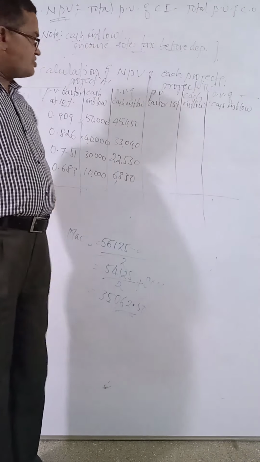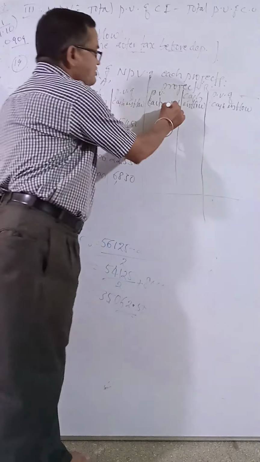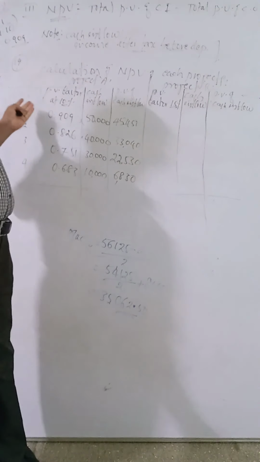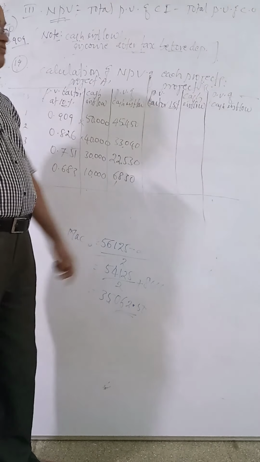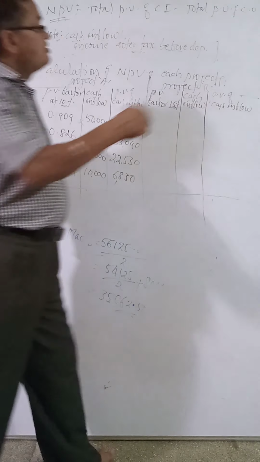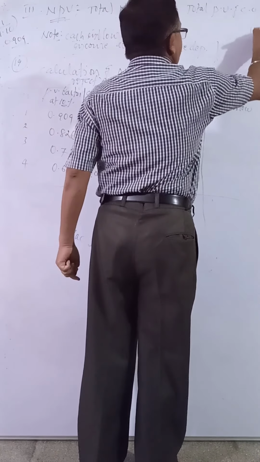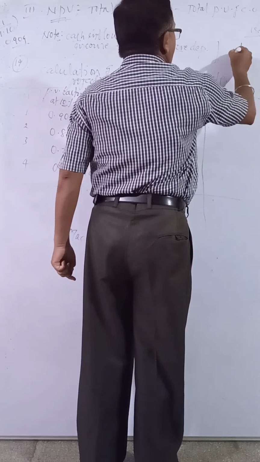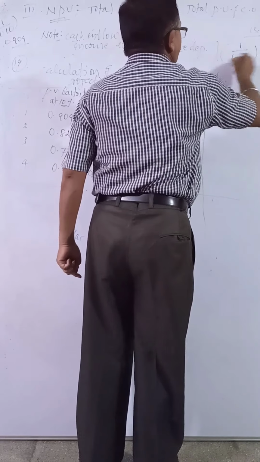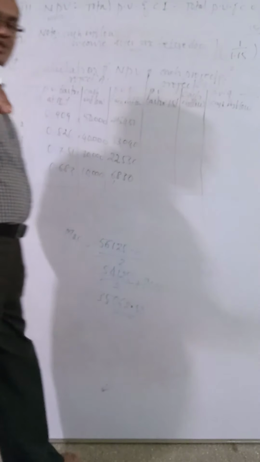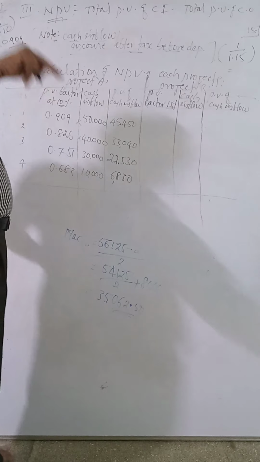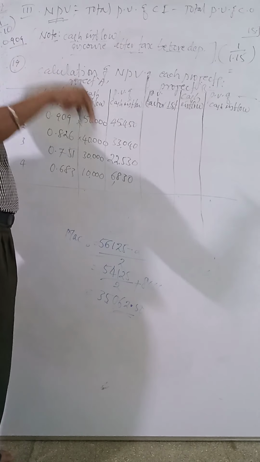Now project B is also the same. Discount factor, what percent have they given? Here, discount factor is 15%. See, 15% means you do like this, 1 divided by 1.15. Take a calculator, press 1 divided by 1.15, and press the equal sign.